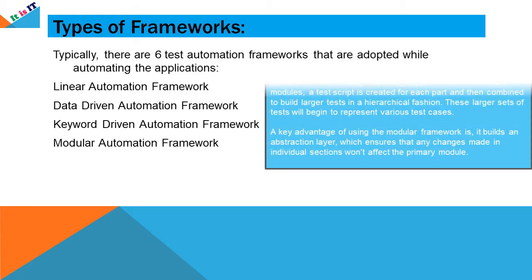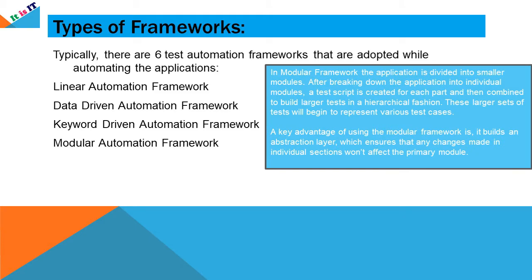Next is modular automation framework. In modular framework, the application is divided into smaller modules. After breaking down the application into individual modules, a test script is created for each part and then combined to build larger tests in a hierarchical fashion. These larger sets of tests will begin to represent various test cases. A key advantage of using this modular framework is it builds an abstraction layer which ensures that any changes made in individual sections won't affect the primary module.